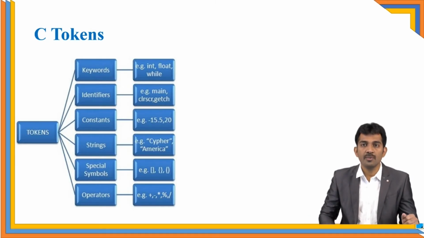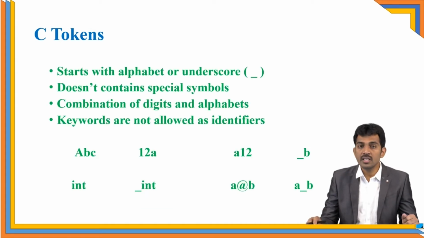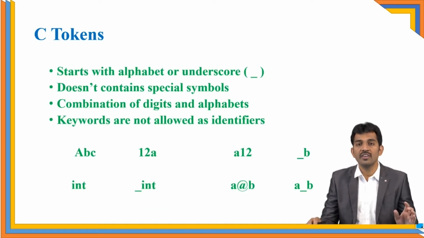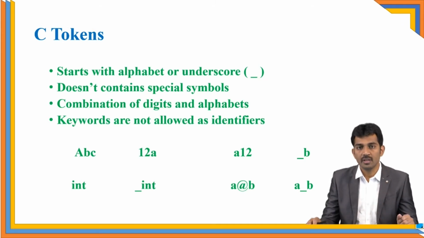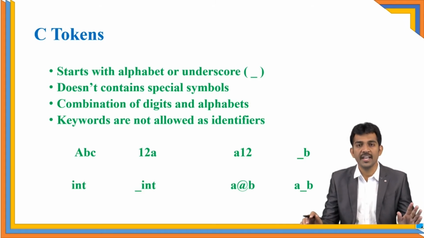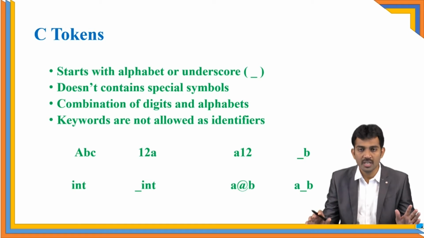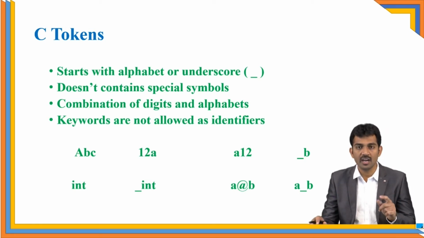These are the rules to define an identifier. The first and foremost thing is that the variable or identifier should start with either underscore or alphabet. That is the first rule. Every variable, identifier or function name in your C program compulsorily starts with either underscore or alphabet.